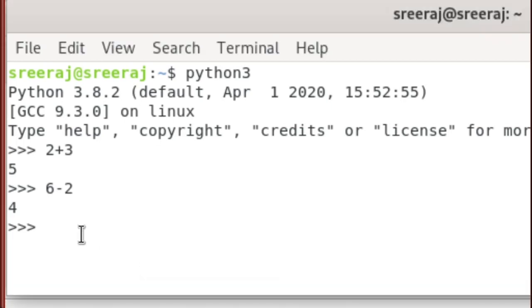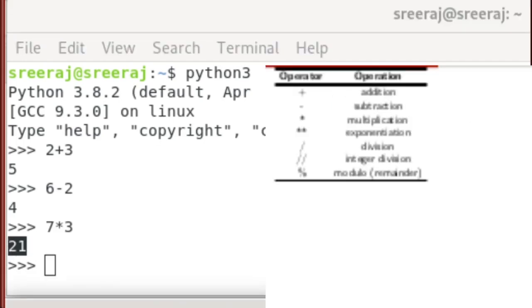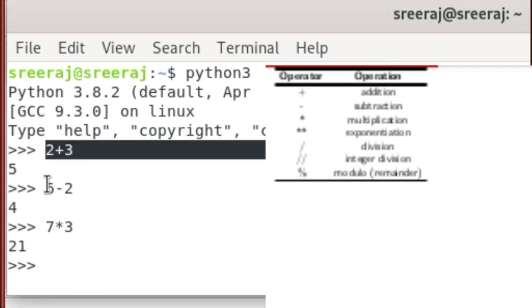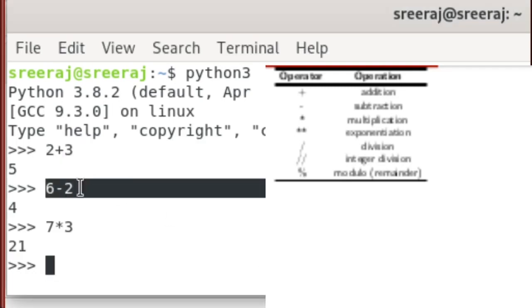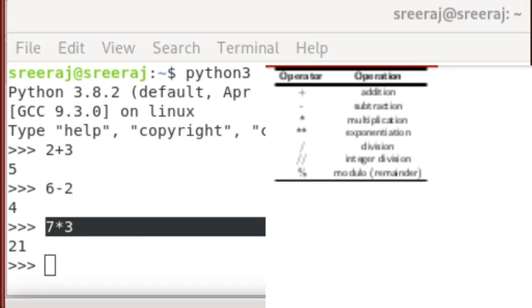And come to the point of 7 times 3. When we press enter, it must be evaluated. We got the answer 21. So far we have seen three operations: addition, subtraction, and multiplication.